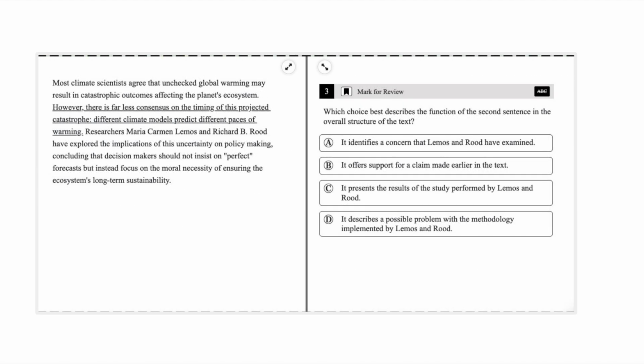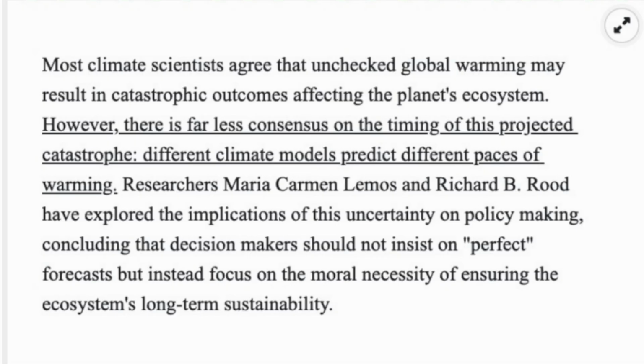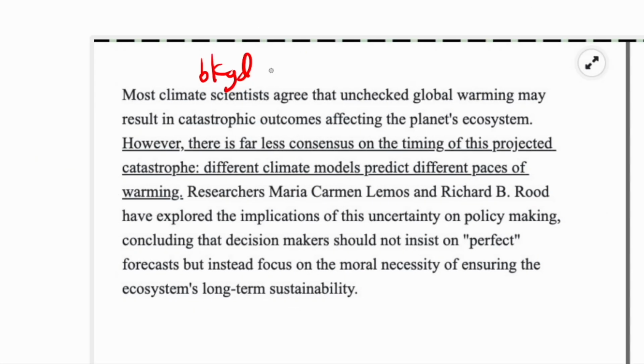The most important thing about the approach to these questions, I would say, is to take stock of each sentence as you go, what each sentence seems to be contributing to the passage. So let's just use this as an example. It says, "Most climate scientists agree that unchecked global warming may result in catastrophic outcomes affecting the planet's ecosystem." Okay, so that's a broad claim, but we can also say it's background. It's background information, something like that.